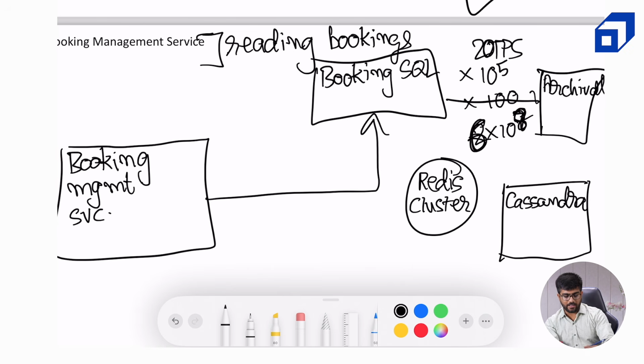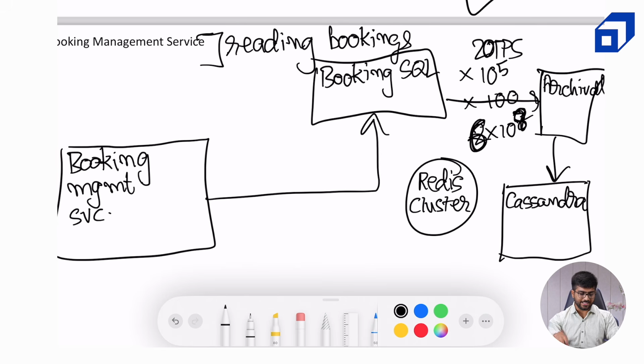Whenever a booking is completed, the archival service's duty is to fetch the completed bookings from the SQL cluster and dump them into the Cassandra cluster. So for the booking management service, if it is a live booking, a future booking or a current booking, only then do we hit the booking SQL cluster and the Redis cluster for that booking. For all the old bookings, we use the Cassandra cluster in order to reduce the load on our SQL database.